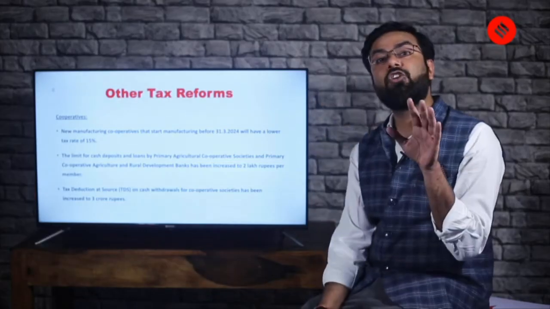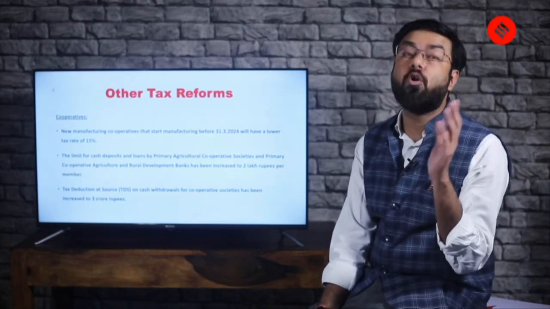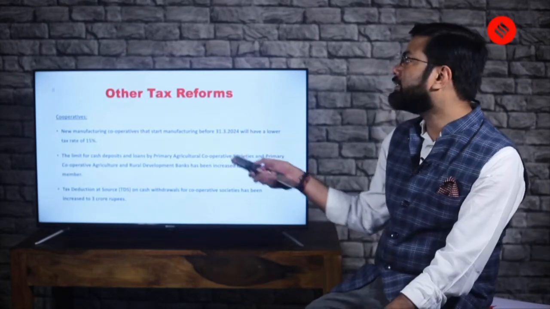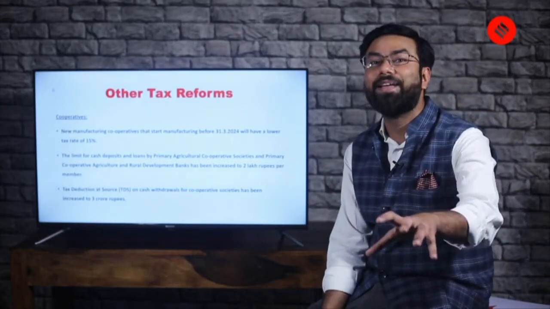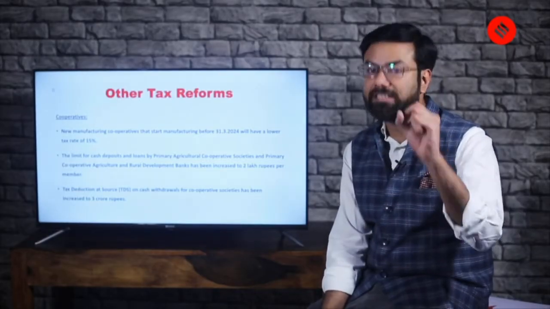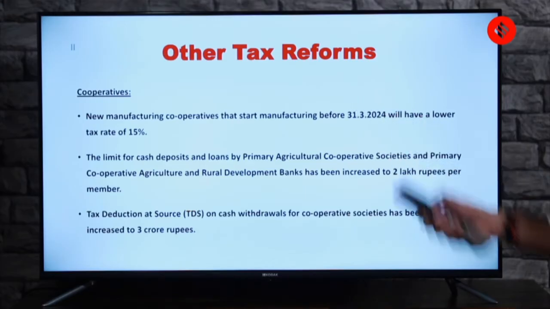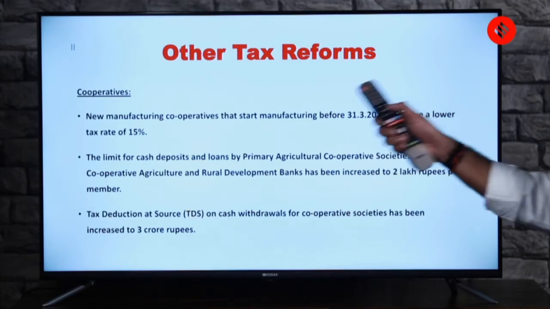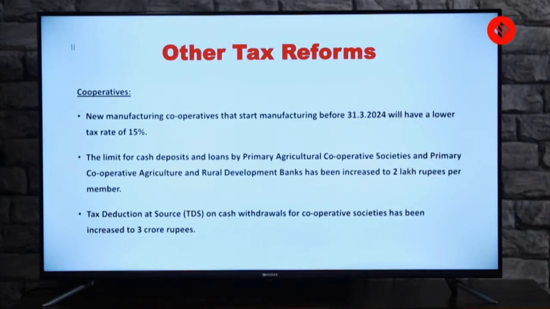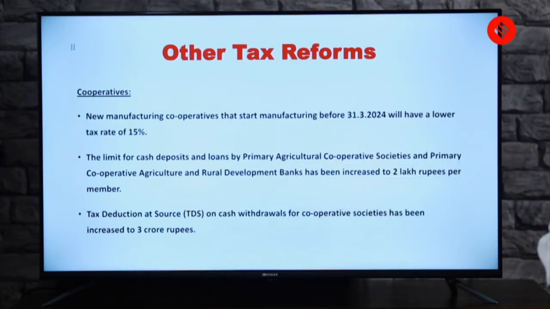Now remember, in the very first priority we were talking about cooperatives, isn't it? So there are certain tax reforms in cooperatives. Cooperatives is something the government has stressed on. New manufacturing cooperatives that start manufacturing before 31st March 2024, that is next year, will have a lower tax rate of 15%. So this is something you should keep in mind. Cooperatives is important from the exam point of view. I'm saying it again and again.